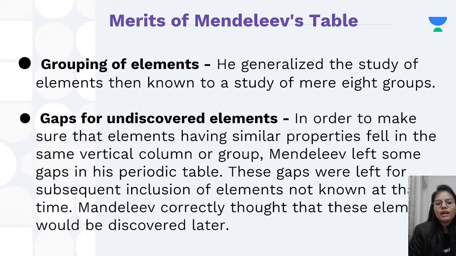Now, grouping of elements. What was the basic or the greatest advantage? That he just generalized the study. That means he brought all the elements which were known at that time into just 8 groups. Now we didn't have to study about one element; we could study about the group, in which certain elements were there. So it made the study easier. Because of grouping of elements, the study became easier.